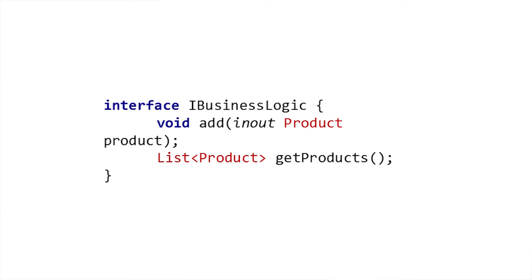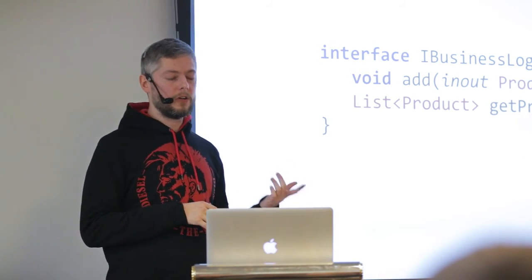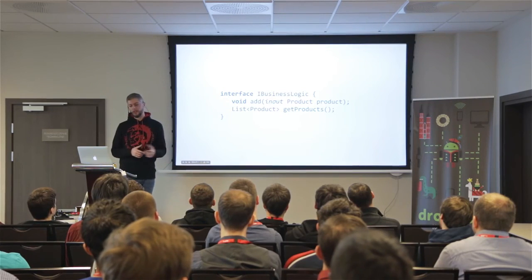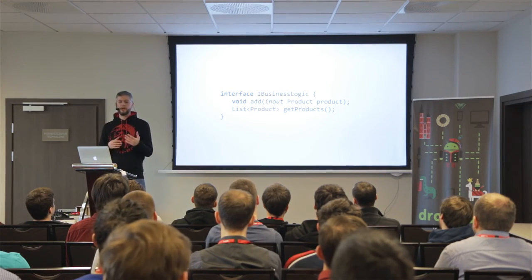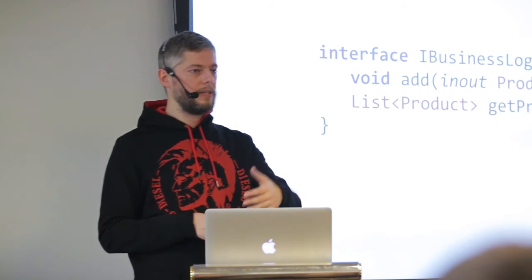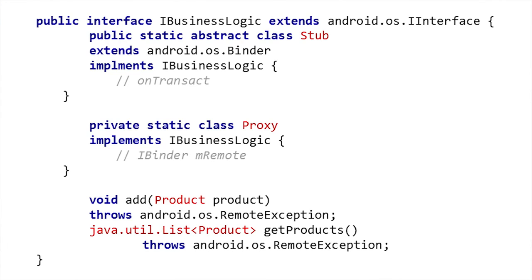So where is binder here? Basically, that's an interface, but that's not Java. As you can see, there is this in-out thing in here. So that's not Java. That's this AIDL thing. And to be honest, for me, it was like a super boring and creepy thing from Google, AIDL. I'm supposed to create such a Java-alike interface and then use this AIDL converter to convert that into this. And for me, it was like, what the hell? Why so many steps and why is it so cumbersome? And the reason for that is there's a very good reason behind that.